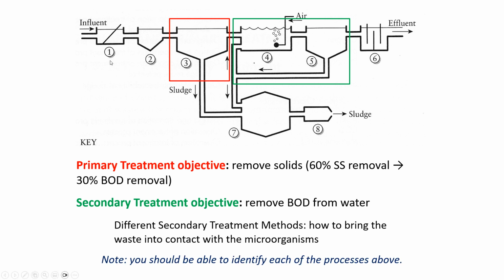By the way, wouldn't it be a perfect test question if I gave you this figure and I asked you to define what is number 1, what is number 2, what is number 3, and you'd be able to say, like, screen or bar rack. You'd be able to say grit chamber. You'd be able to say primary clarifier, sludge digester, aeration basin, secondary clarifier, disinfection. That would be a really good test question. Just a tangent, unrelated to anything in your future.